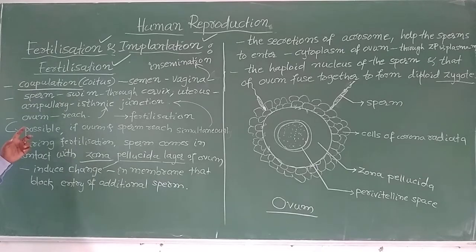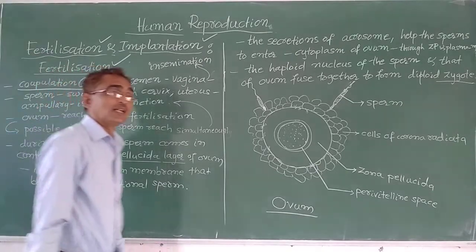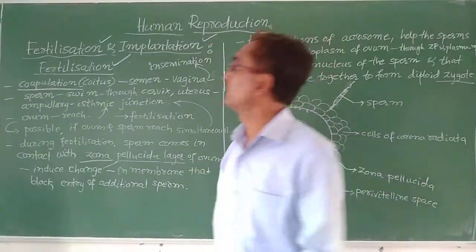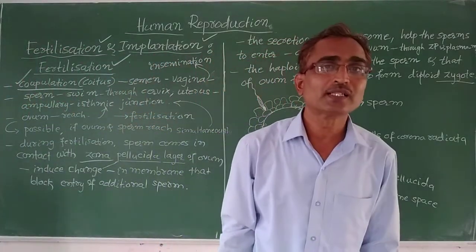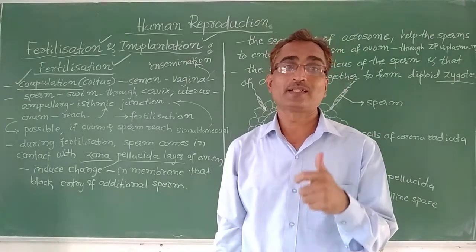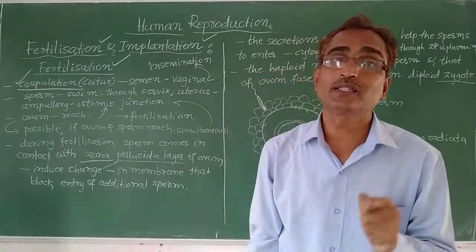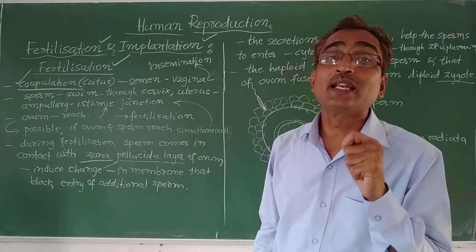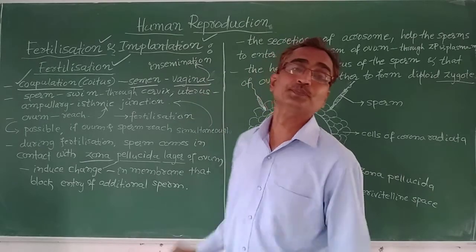Copulation or coitus is nothing but a sexual act. Each copulation or coitus leads to the release of semen into the vagina.